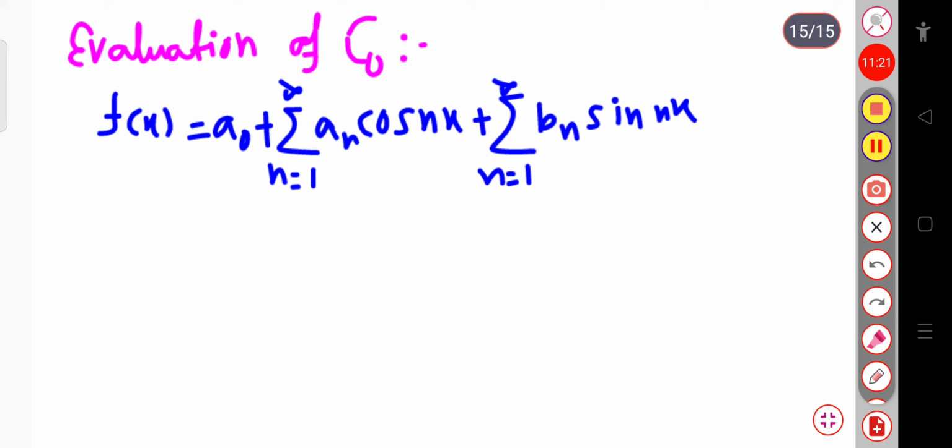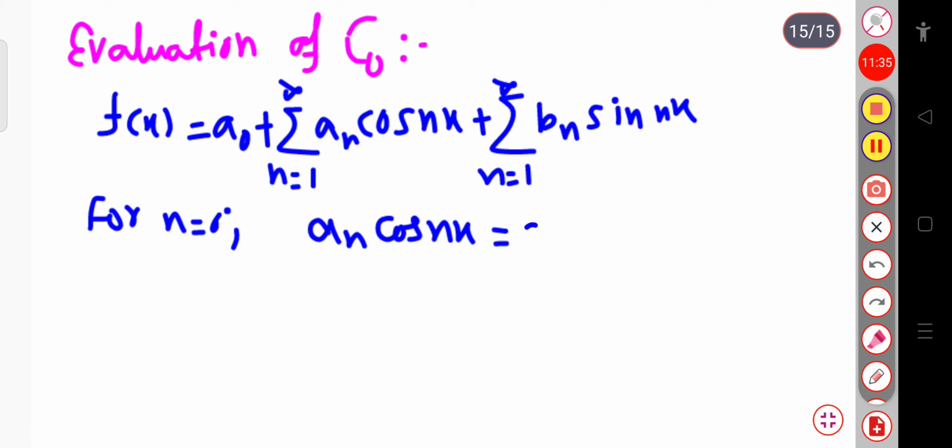Now if I put n equal to 0 in the an cos nx term, cos 0 will be 1, and this will be a0. If I substitute 0 in place of n, this will be a0 into cos 0, which is 1. And similarly for bn sin nx, if I substitute 0 for n, sin 0 is 0, so this term goes to 0.